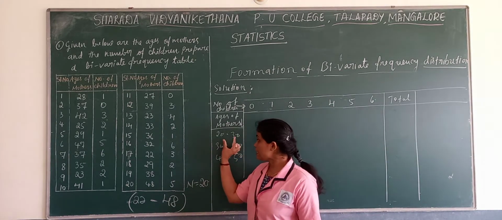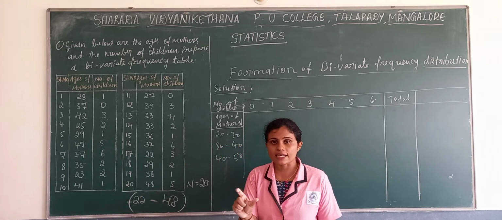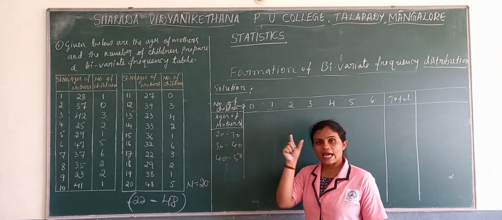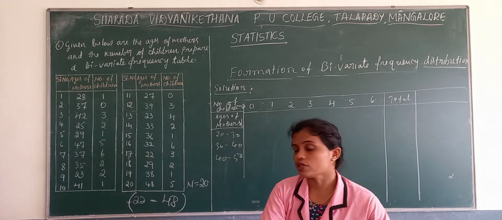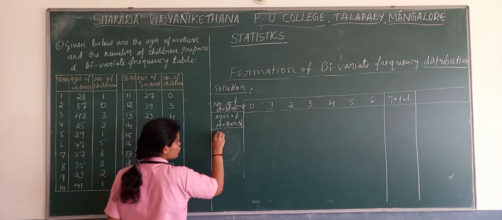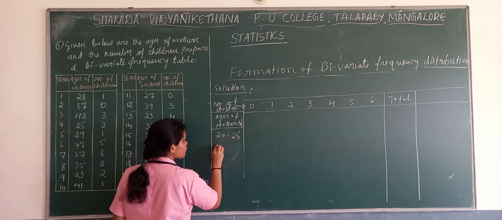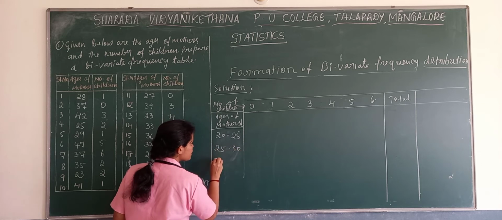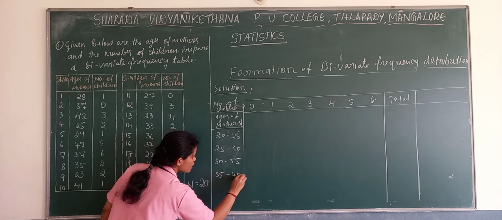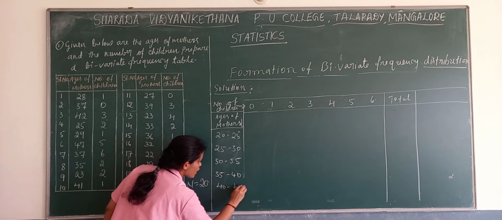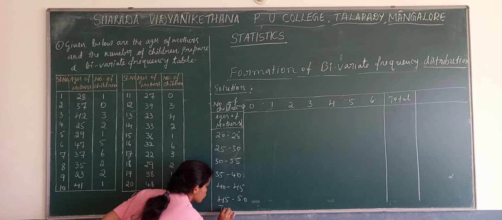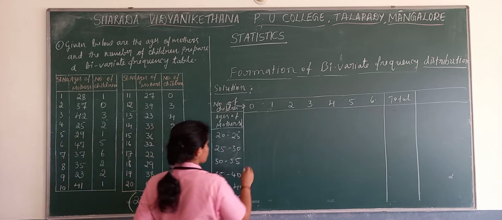So if we take width 10, we get only 3 classes, so it is better to take width 5. Frame class intervals like 20 to 25, 25 to 30, 30 to 35, 35 to 40, 40 to 45, then 45 to 50. And here it is total.